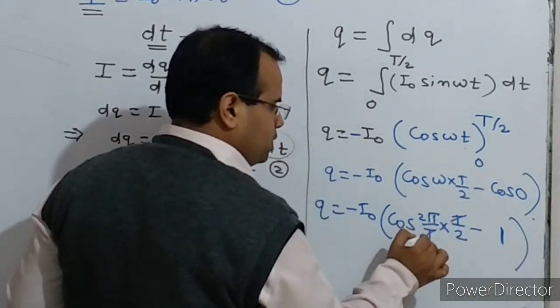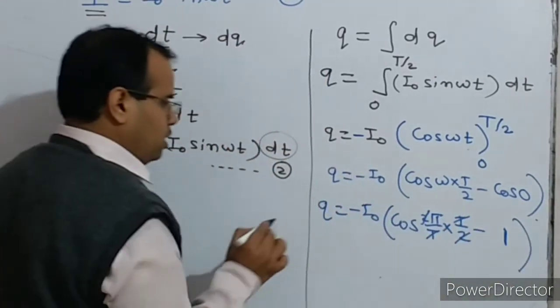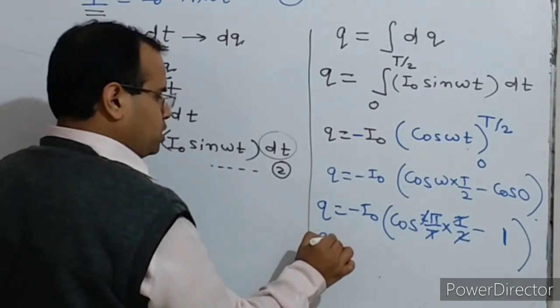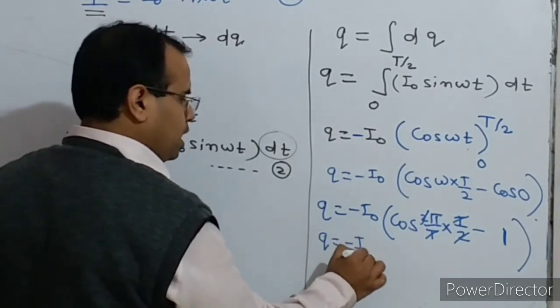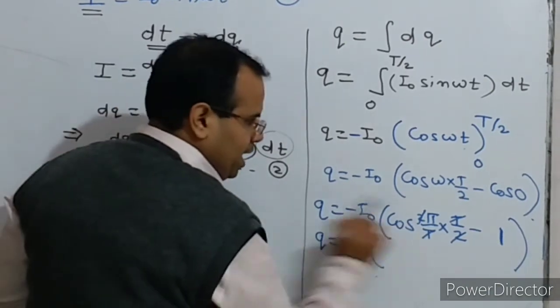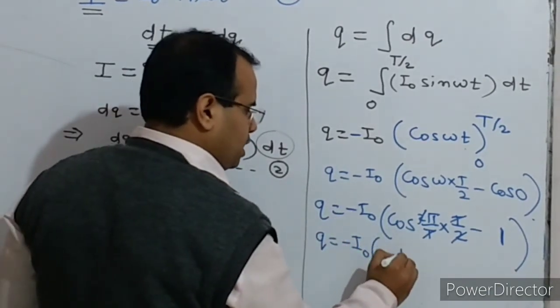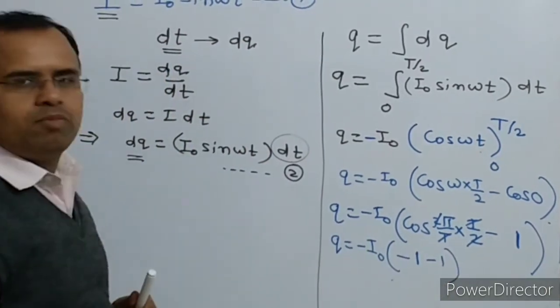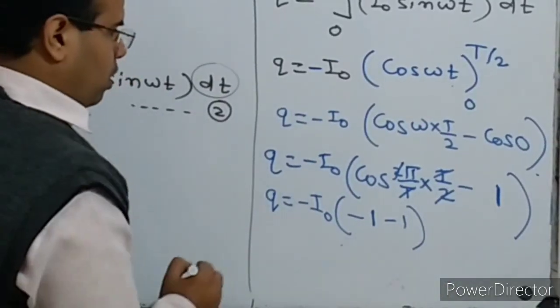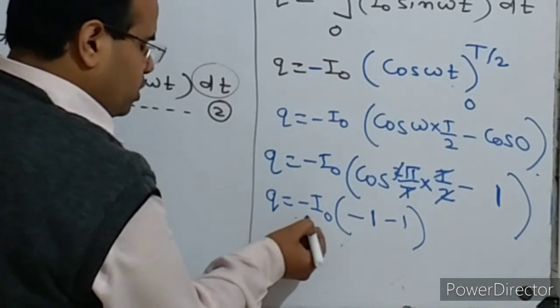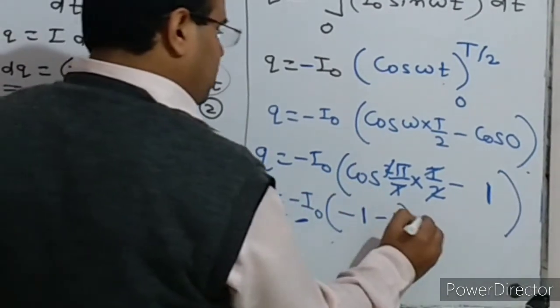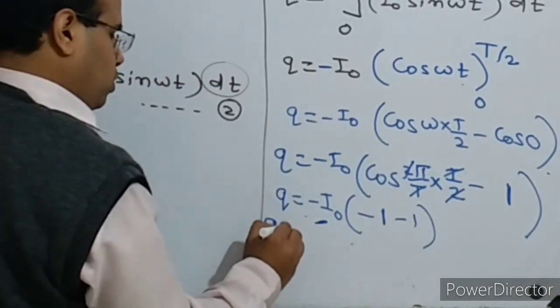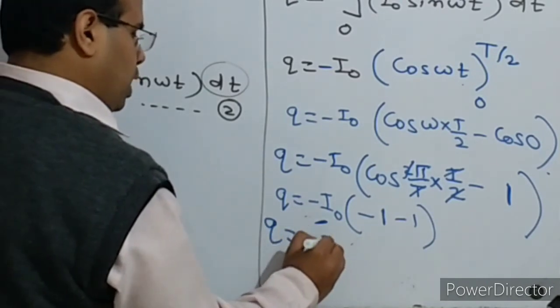Now T and T cancel and 2 cancels, so Q is equal to minus I naught cos pi minus 1. The value of cos pi is minus 1, so minus 1 minus 1 gives minus 2, and this is multiplied by minus I naught, so Q is equal to plus 2 I naught.